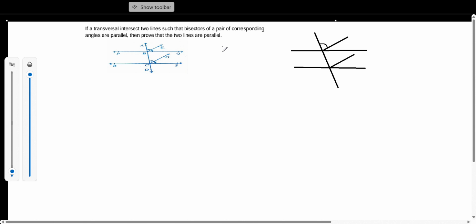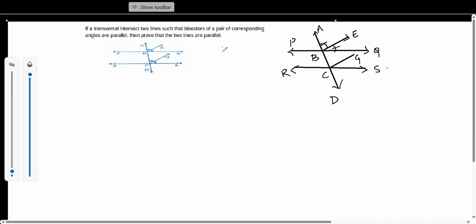They have clearly marked this and this as equal, which means this BE line is bisecting this angle AB. And they have marked similarly, this is PQ, this is RS.